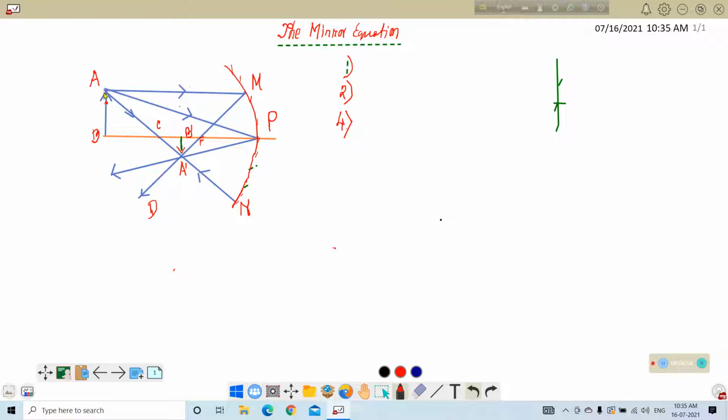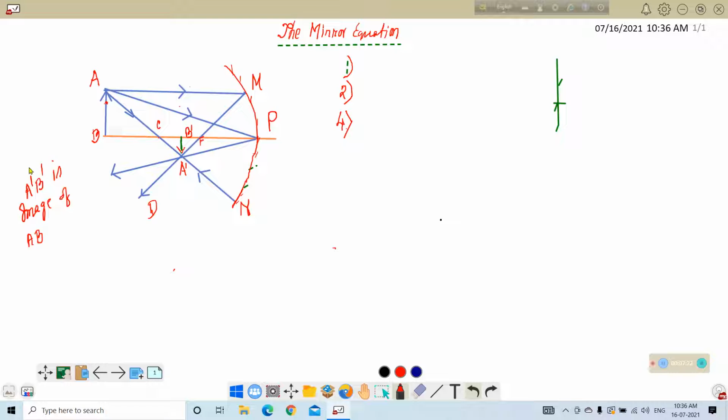For the extended body AB, an extended image A prime B prime will be formed here. So A prime B prime is the image of the object AB.